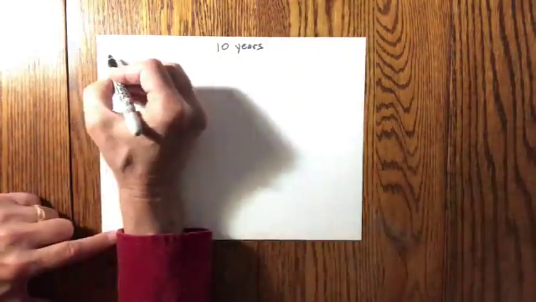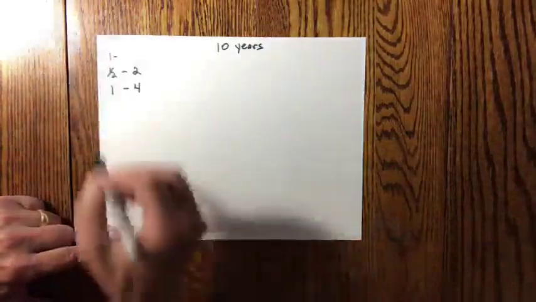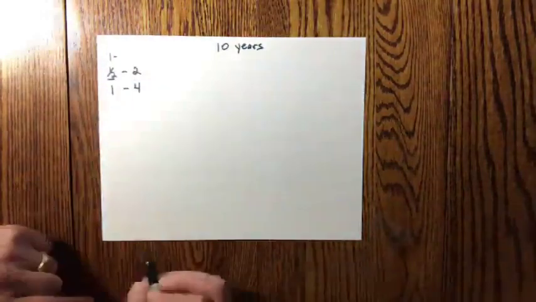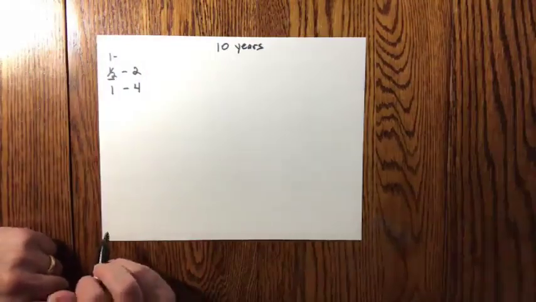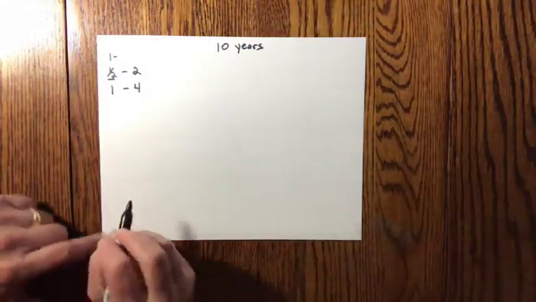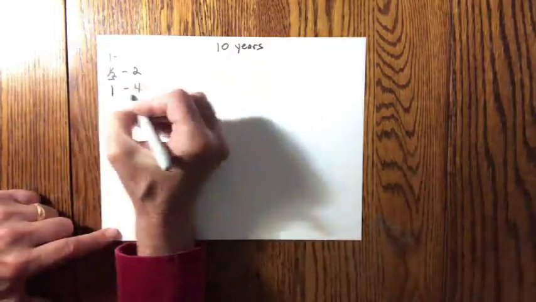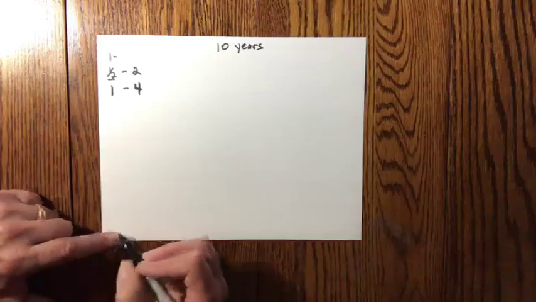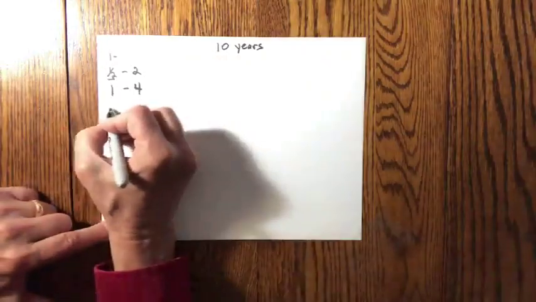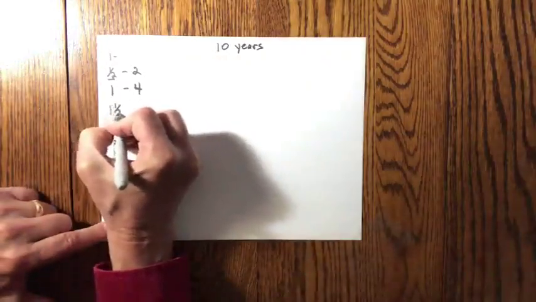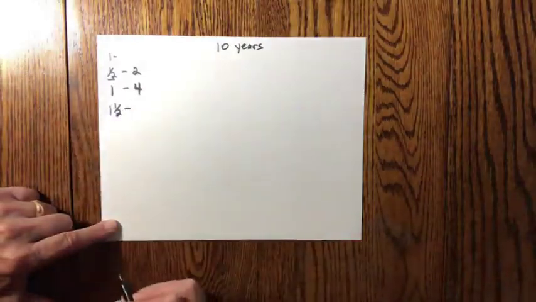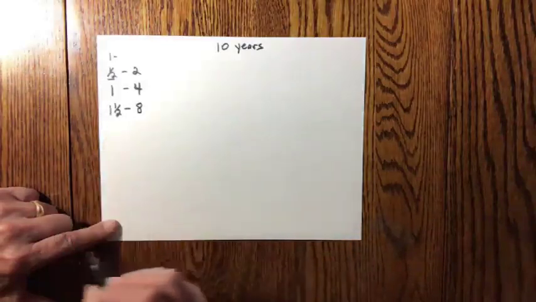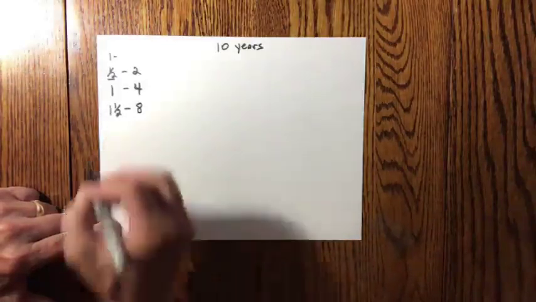So at the beginning of the year, there was just you, 1 disciple. But then in 6 months, you had 2 disciples because you reached only 1 person. But then each of you reached only 1 person. And so at the end of 1 year, now there are 4 disciples. So now we're going to see what happens after 1.5 years. Because each of those 4 disciples makes a disciple, now we have 8. So we're going to follow this out until we get to 10 years.